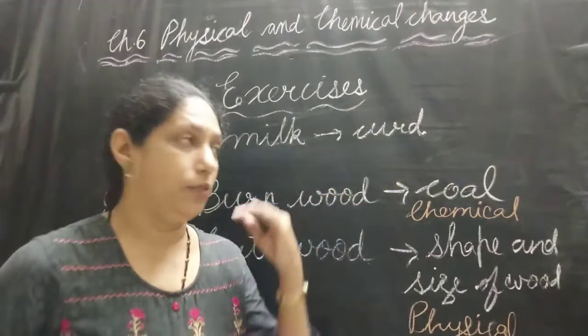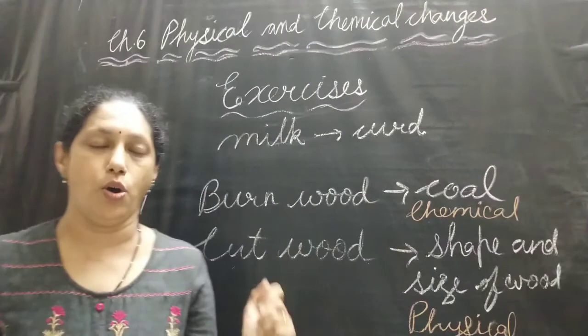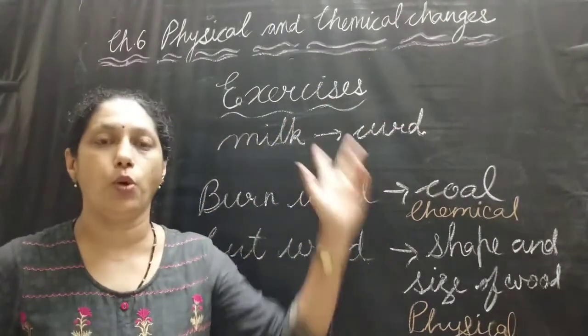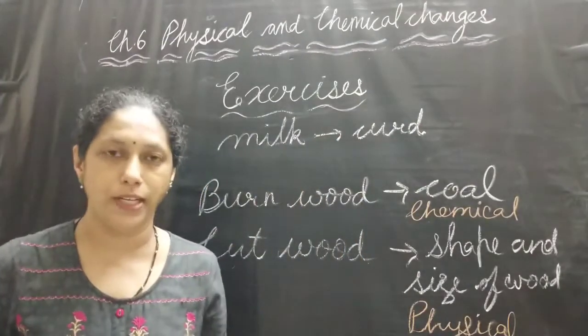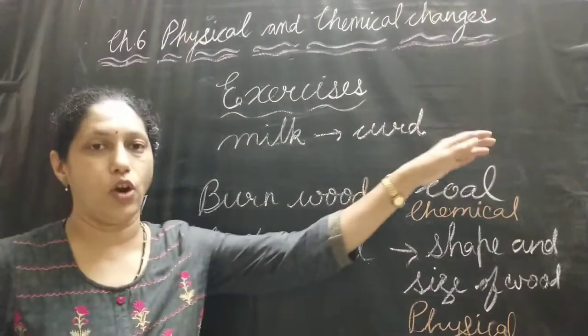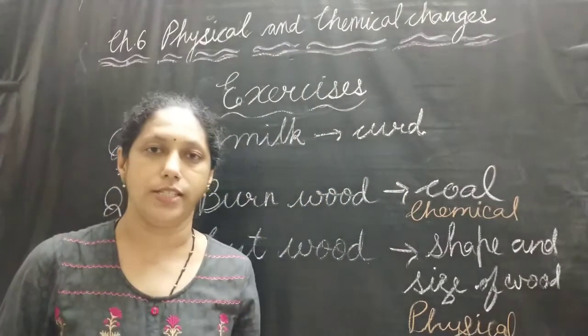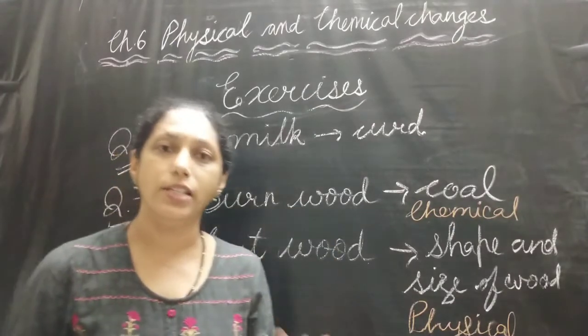Question number 6 is, how would you show that setting of curd is a chemical change? In this, we can say that the setting of curd is a chemical change because curd is obtained from milk and curd and milk are totally different substances. They have different properties and curd cannot be changed into milk again. It's an irreversible process. That's why we can say that setting of curd is a chemical change.